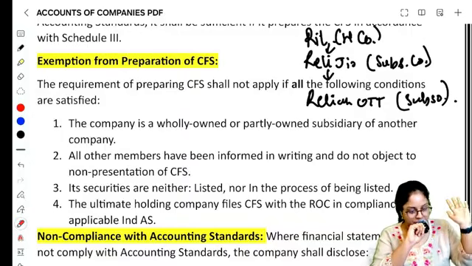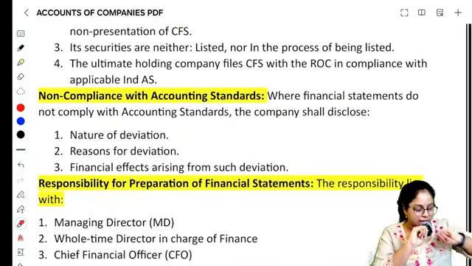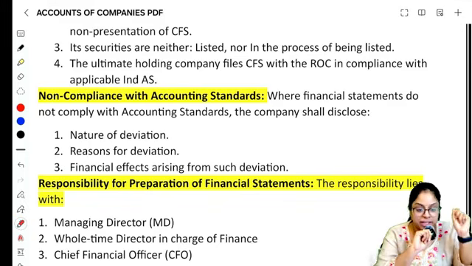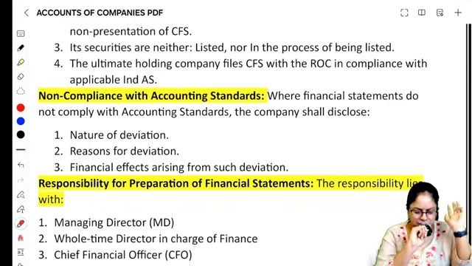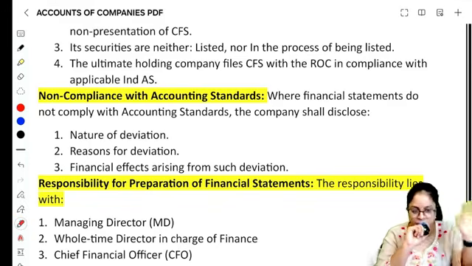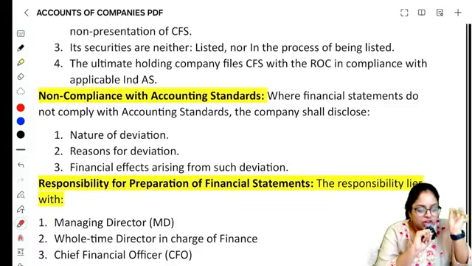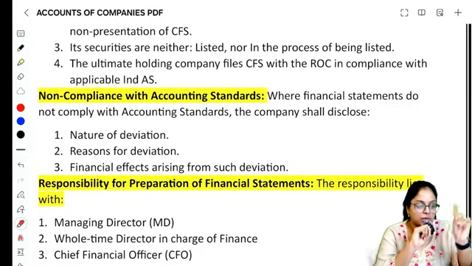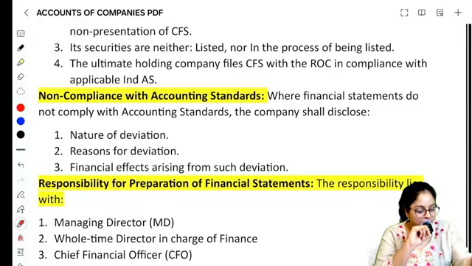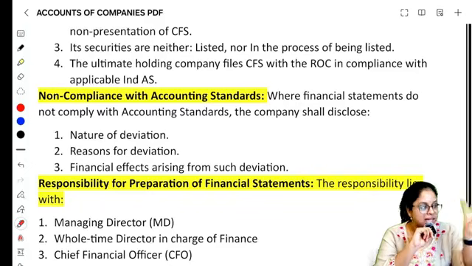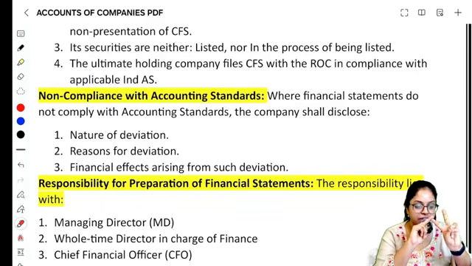You are exempted, right? And the next point is, generally the rule says you have to comply with all the accounting standards, AS 16, AS 9, everything you have to comply with. But in case you're not complying with any accounting standard, the company should disclose why we are deviating. AS 40 is saying this, AS 16 is saying this, why are we not following that? Why are we deviating from that? You should clearly write the reasons for deviation. What is the nature of deviation? What are you doing differently from what the standard has told?